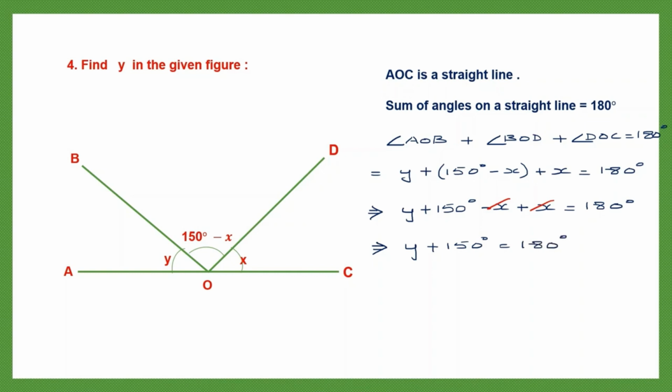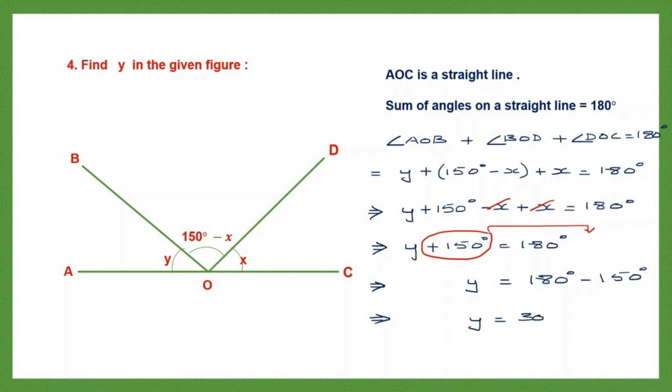This has become a linear equation. So now we can solve and find the value of y. y is equal to 180 degrees. Now I'm going to transpose this from the left hand side to the right. So plus 150 will now become minus 150 degrees. So now we can find the value of y. y is equal to 180 degrees minus 150 degrees, which is 30 degrees. So we have found the value of y.